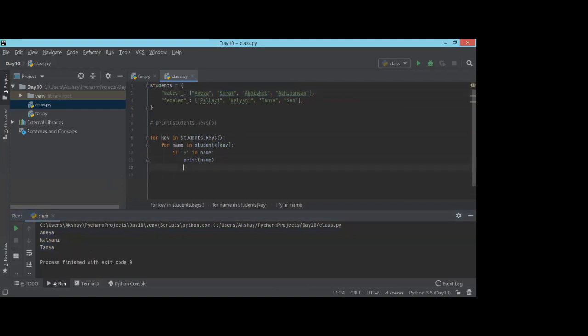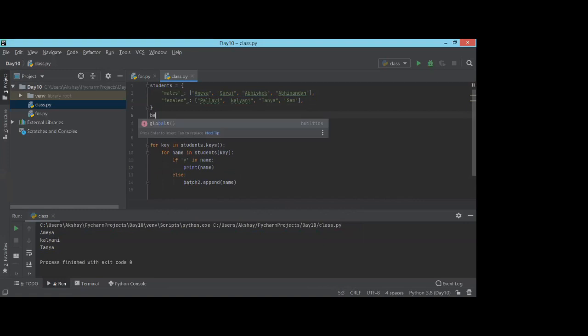Likewise, I'm going to handle else as well. In else, I'm going to print the rest of the names, or I'll create a batch 2 array. We'll create it later on. Dot append name. I haven't created this yet, so I need to create an empty list upstairs, because it will not work otherwise. And batch 1 as well will again be an empty list.